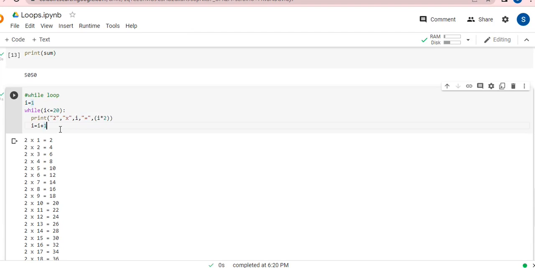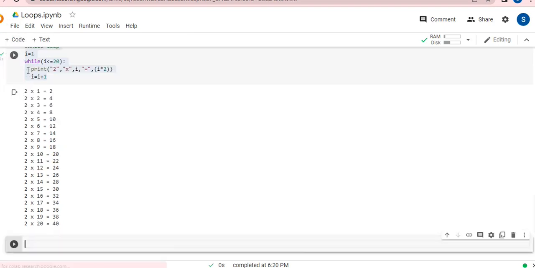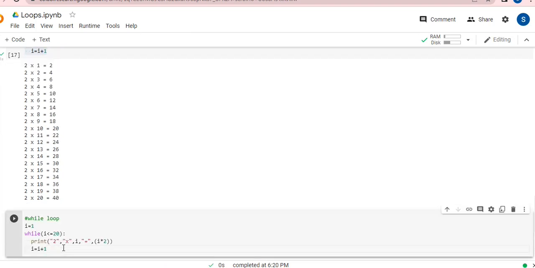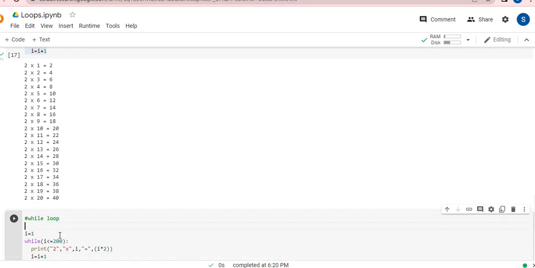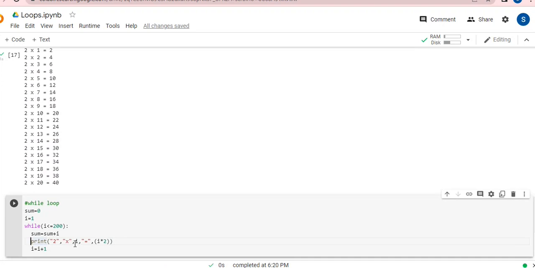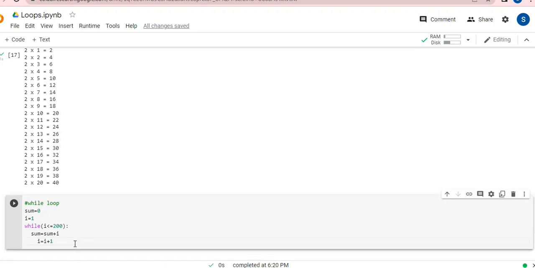Now I'm simply copying the code, and I'm going to tell you how you can do addition. Like if I wanted to add the first 10 numbers, or the first 200 numbers, how to do this. I'm going to add all my first 200 numbers using a while loop, and I'm taking a sum, initializing it with 0. Inside, I'm simply writing sum is equal to sum plus I. So all my values will be added up over here, and I don't need to print anything over here.